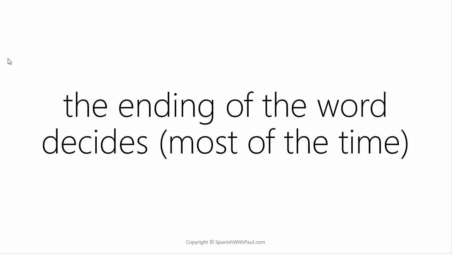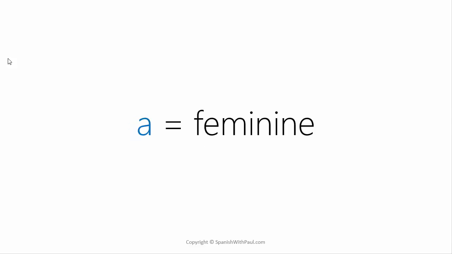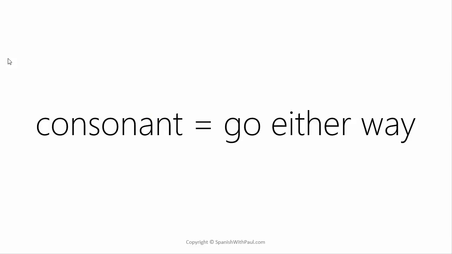either masculine or feminine. Now, in general, if the word ends in O, it's going to be classified as a masculine word. If it ends in A, it will be classified as a feminine word. Bear in mind now that I'm talking about nouns. I'm not referring to verbs. So these are nouns like car or house or table, things like that. They're not to do with verbs. Now, if we have a word ending in a consonant, so it does not end in a vowel, then it can be either masculine or feminine. So that's something that we need to investigate a little bit deeper to find out which way the word actually got classified. It's not obvious on the surface.